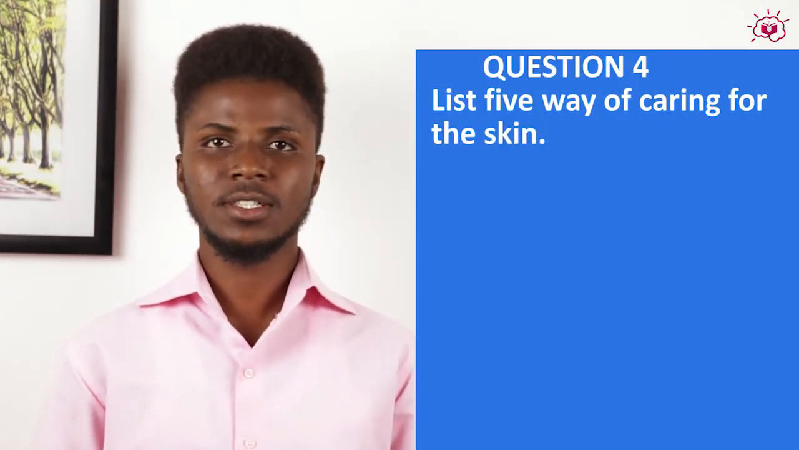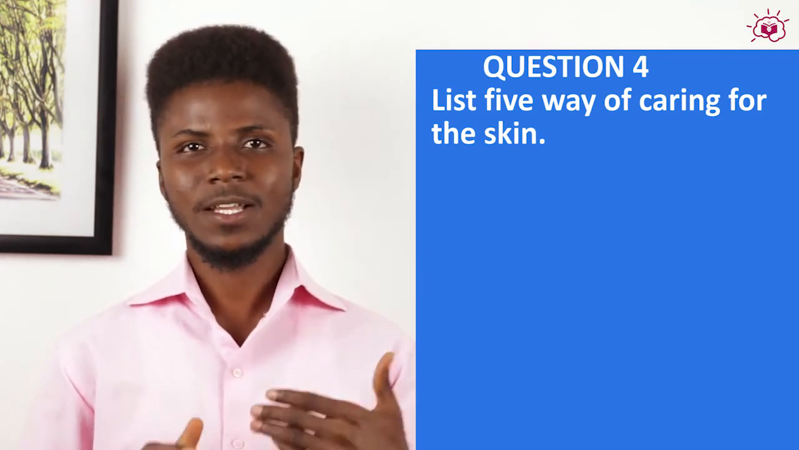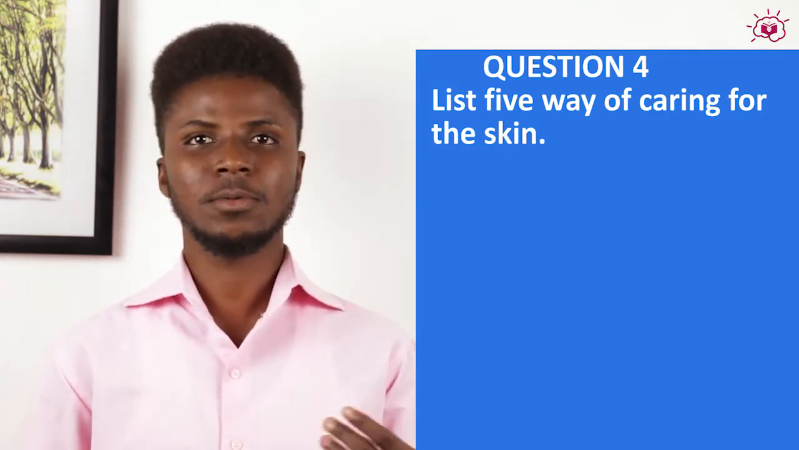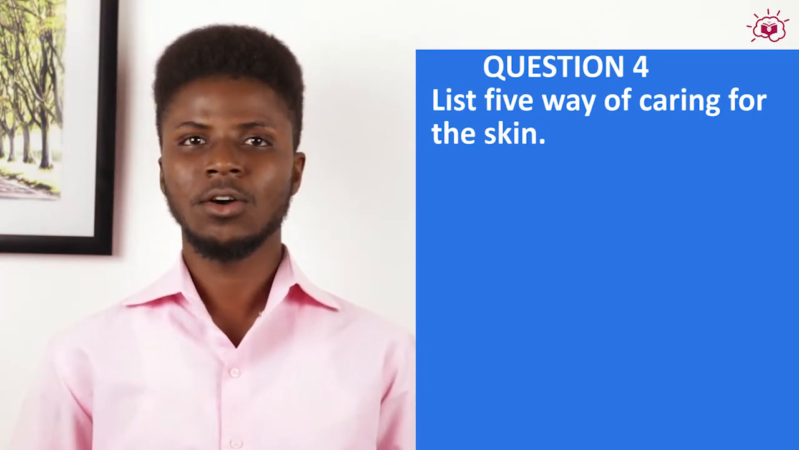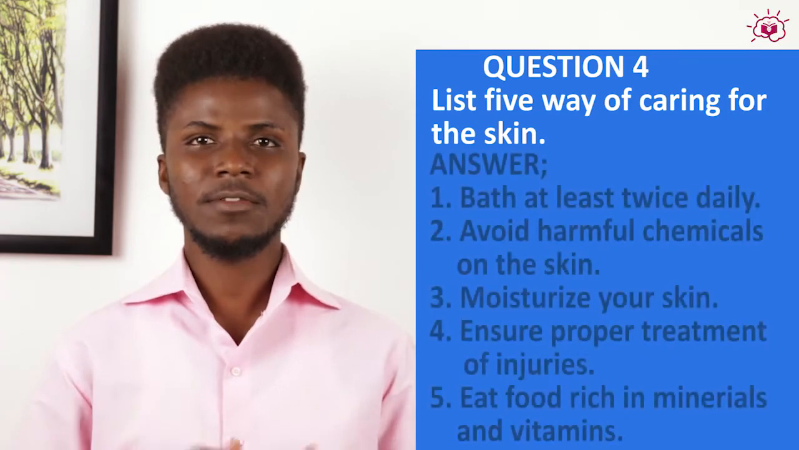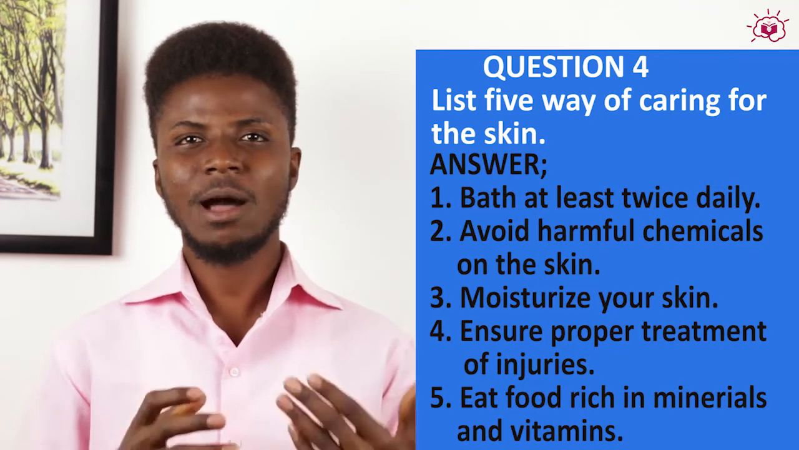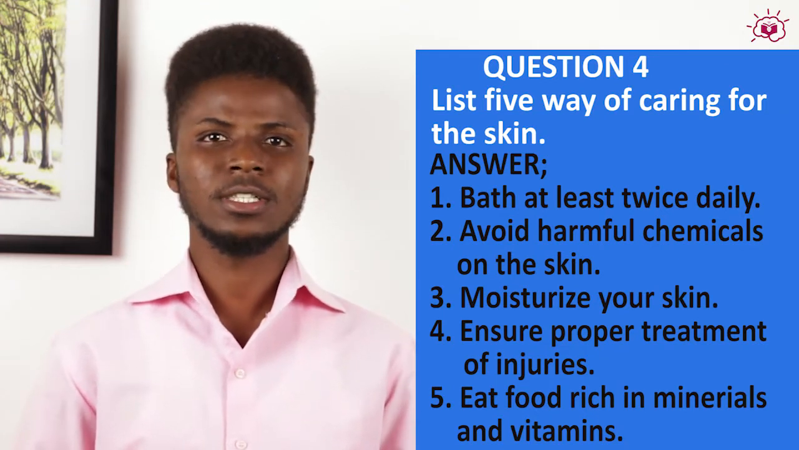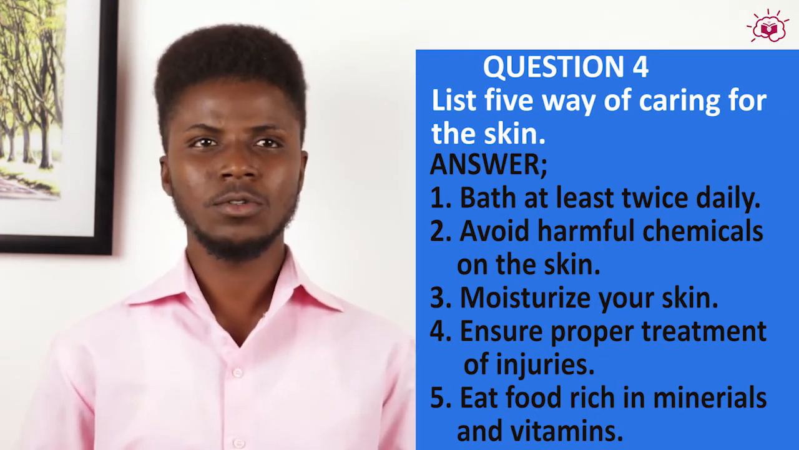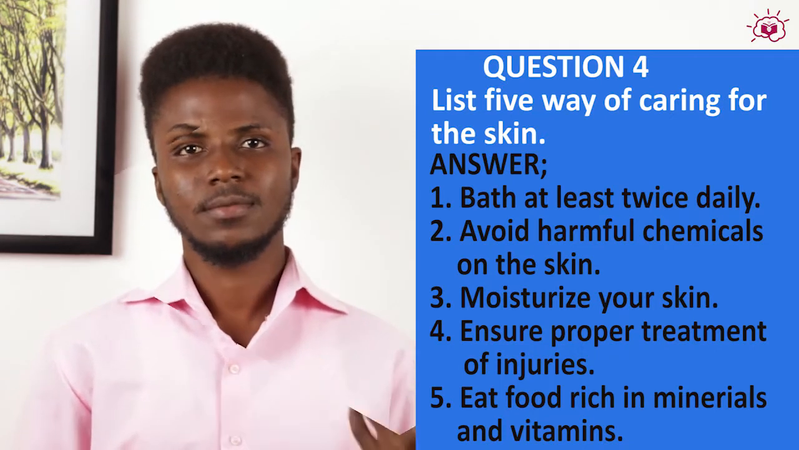Another question is, list 5 ways of caring for the skin. The skin, as you know, is a very important organ and needs to be taken care of, being the external organ of the body. And it can be cared for by having a bath at least twice daily, avoiding harmful chemicals on your skin, for example, excessive use of bleaching creams and so on.